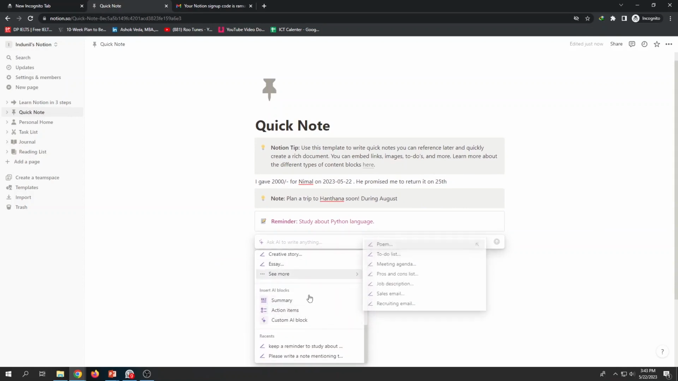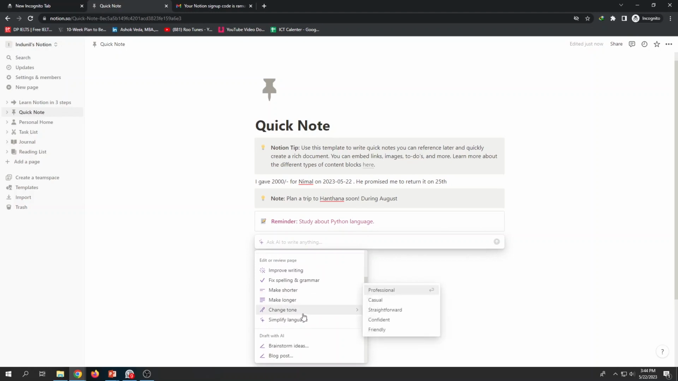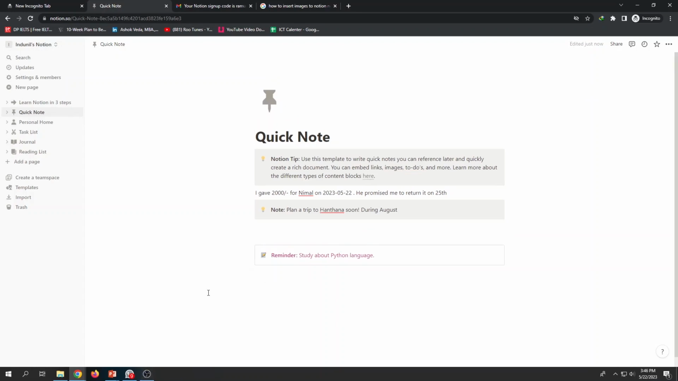This is an essay, then email list, blog post, press release. So then make shorter. Likewise, you have many more things to be included here. If you have to add images here, say somewhere here my reminder is Santanani. So with this I want to add a certain image. Then what I do is I just click on this plus sign here, right?